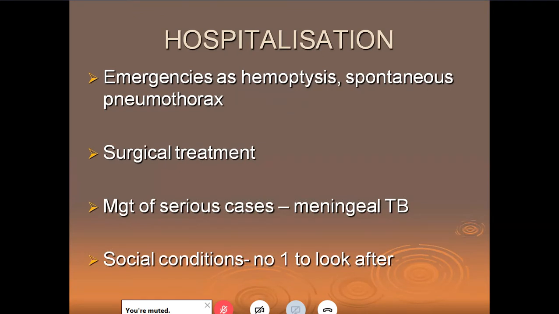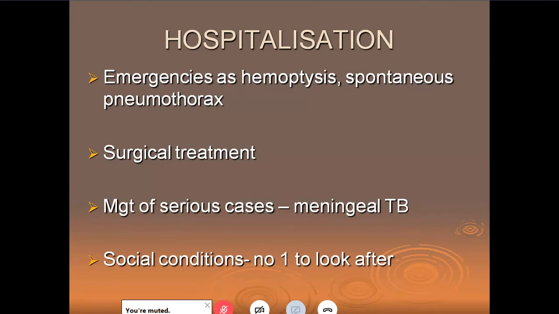Hospitalization of a tuberculosis patient is no longer done. In the previous days, you would find a TB patient going to a sanatorium up the hill, breathing fresh air there, staying there for months, taking treatment, and either succumbing to the disease or coming back as cured. Many people lost their lives before the anti-tuberculosis treatment came up. They used to die very young, but that is no more the scene.